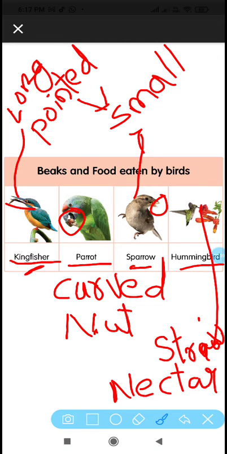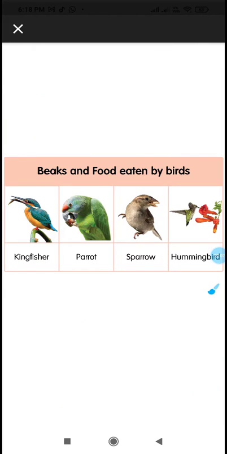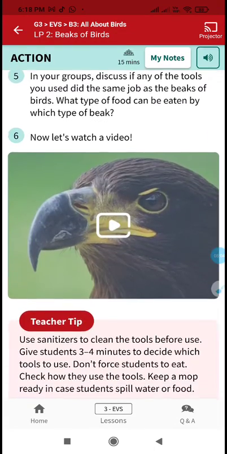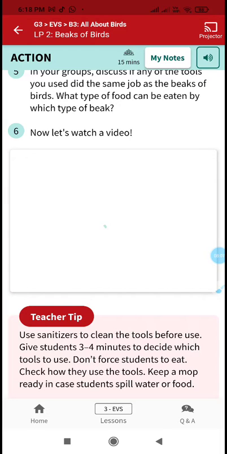hooked beaks. Eagle has a hooked beak, kingfisher has a long and pointed beak, whereas parrot has a curved beak, sparrow has a small and pointed beak, and hummingbird has a straw-like beak. Understood, children? Finally, depending on their food habit, their beaks are developed. Now, to understand more about the beaks of birds, you watch this video.